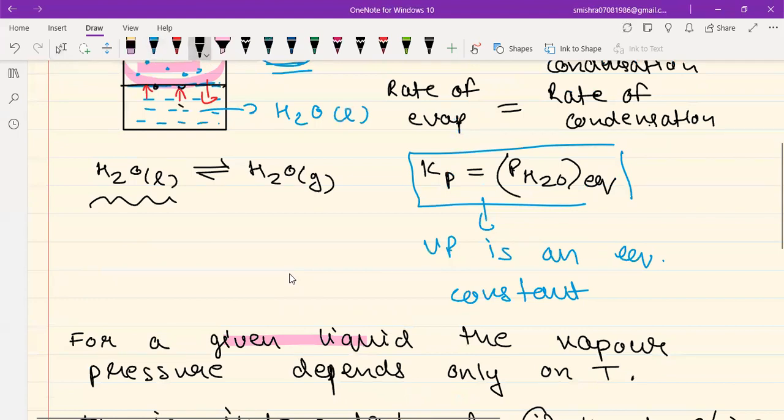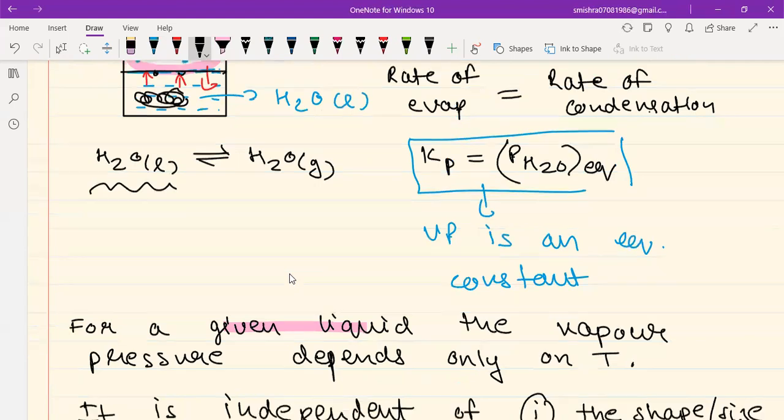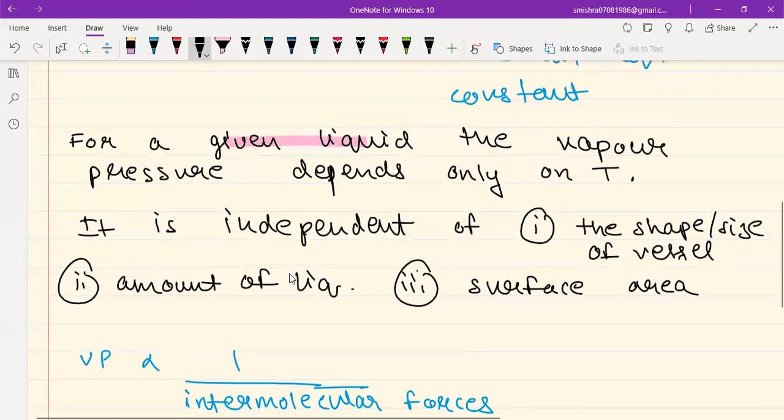The more the intermolecular force, the lesser will be the tendency to evaporate. So because of that, there will be less vapor pressure. So it is inversely proportional to intermolecular forces, for different liquids.